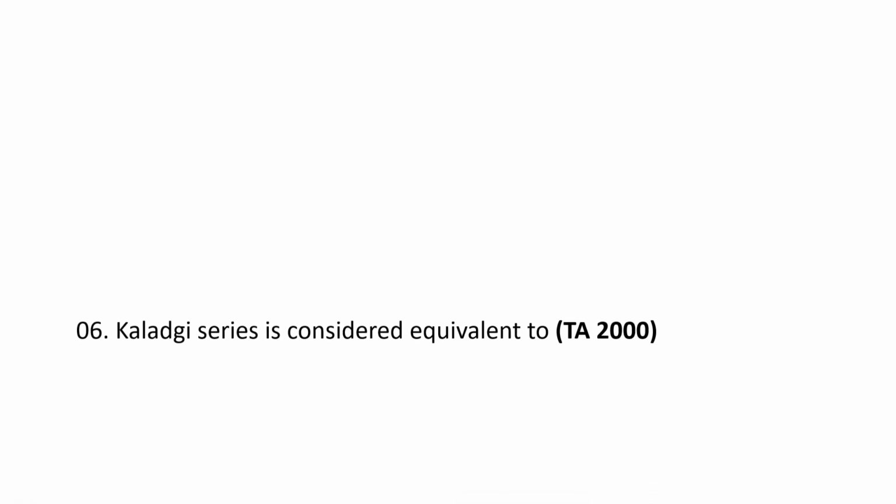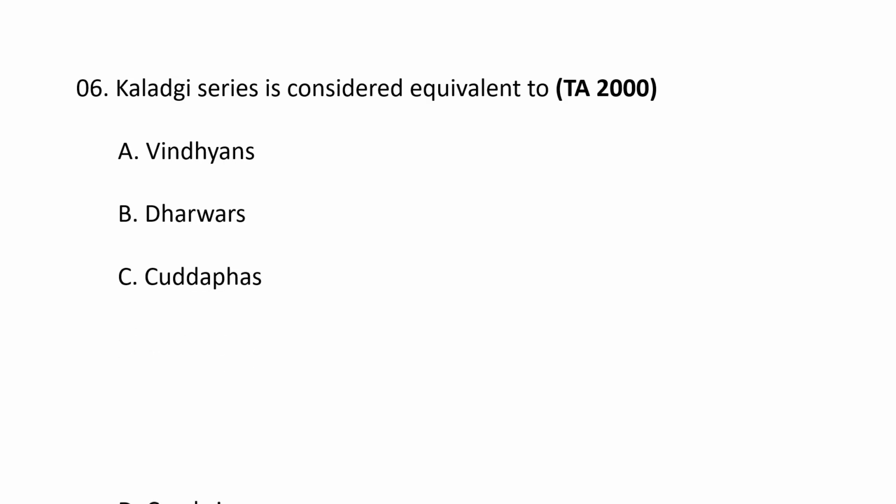Next question. Kaladgi series is considered equivalent to A. Vindhyans, B. Dharwars, C. Kadapas and D. Cambrians. Kaladgi series is equivalent to the Kadapas. Both the Kaladgi and the Kadapa basins are Proterozoic sedimentary basins, meaning they were formed during the Proterozoic eon, a period of Earth's history between the Archean and the Phanerozoic eons. The Kaladgi basin is located in the south and eastern part of the Dharwar craton, while the Kadapa basin is located in the southern part of the Peninsular Gneissic complex. So the Kaladgi series is considered equivalent to the Kadapa. C is the correct option.